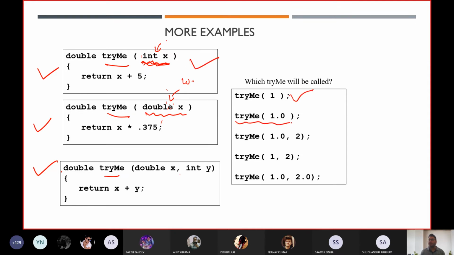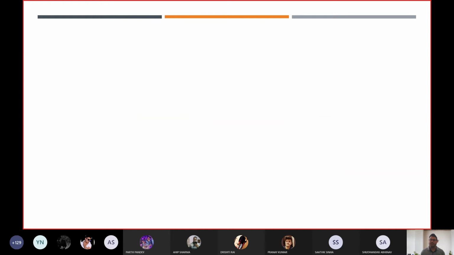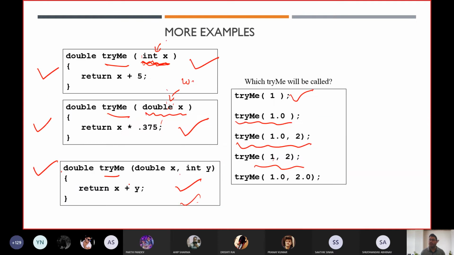If we are calling 1.0, it will call this one. If we are calling 1.02 or 1.2, again it will call this one, because automatically it will convert it into a double. Such scenarios we call method overloading, and it is very important in the Java programming language.